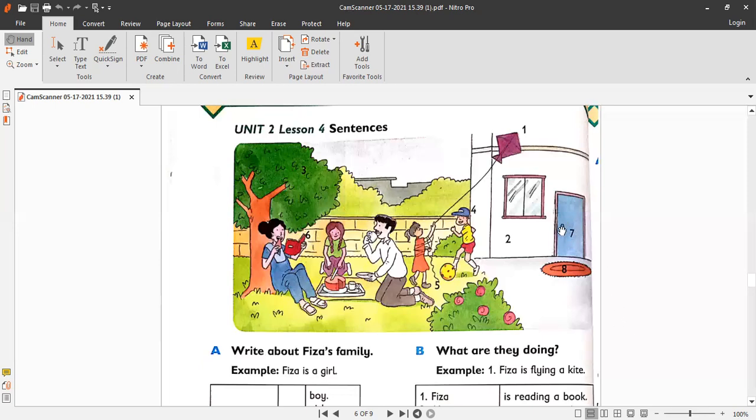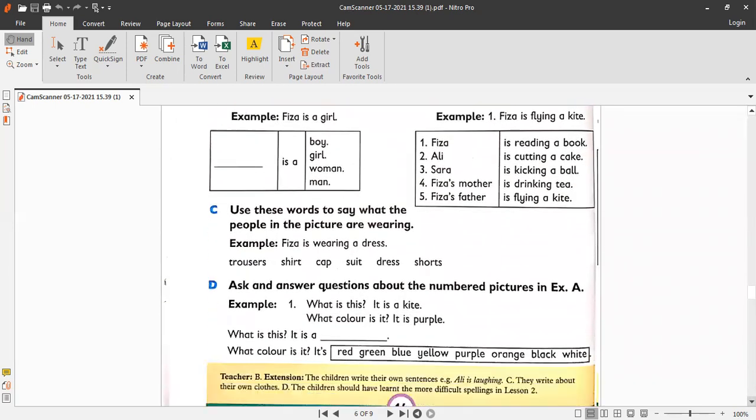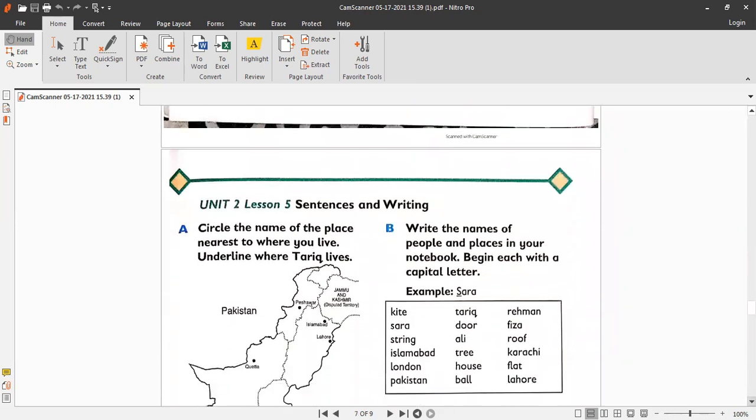Okay, we have done this, and the last one is number 8. It's on the mat. So your question 8, part A, would be, "What is this?" Your answer will be, "This is a mat." Part B, the question is, "What color is it?" And your answer is, "It is orange." Okay, so we have done this exercise. You are going to do it in your English notebook.